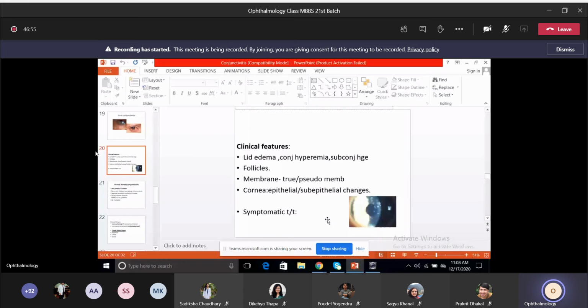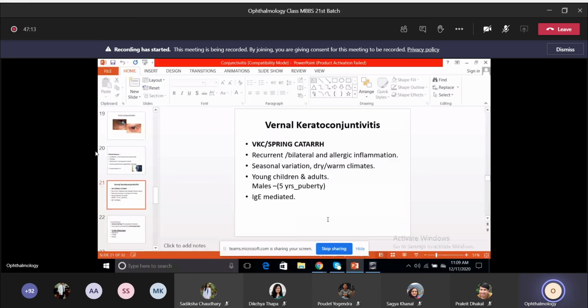It's usually self-limiting and symptomatic treatment is done. However, to prevent the secondary infection, we go for broad spectrum antibiotics. So we've talked about the bacterial ones, acute, hyperacute, the chronic one, and then viral.